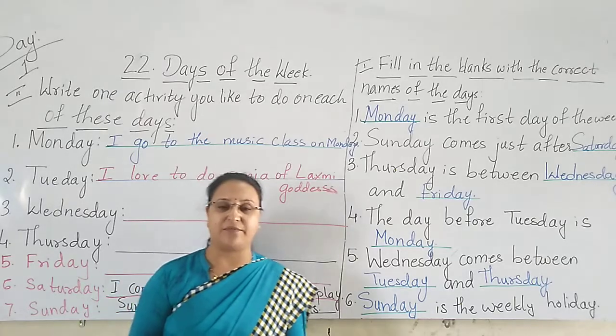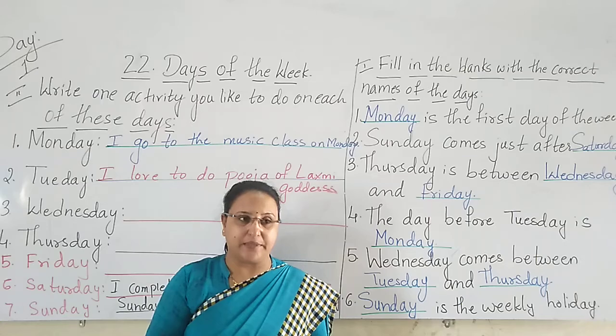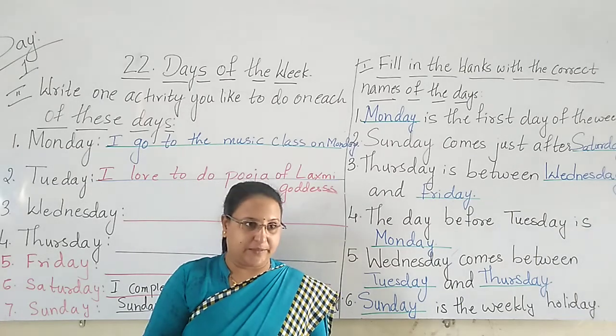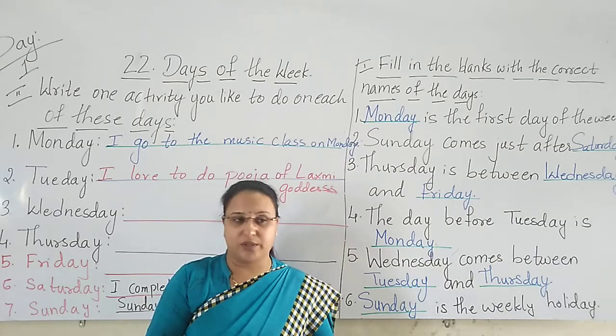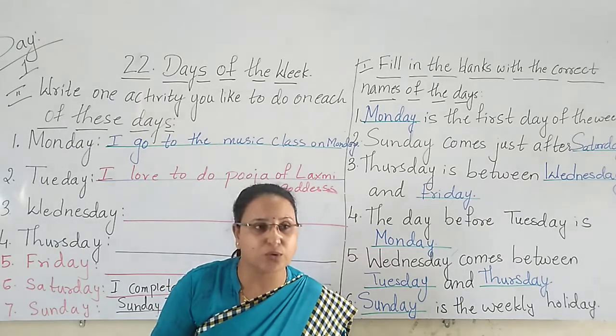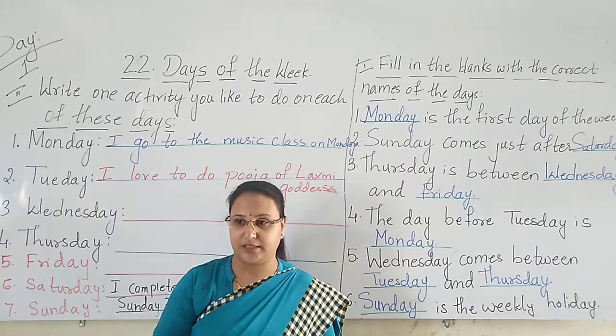You spend time with your family. You go outside with your family. Yes or no? And Saturday is what? Half day. You go early to home, you eat your food, you sleep, and by the evening you complete all your homework and you go to play. Why? Because Sunday whole day you want to enjoy.